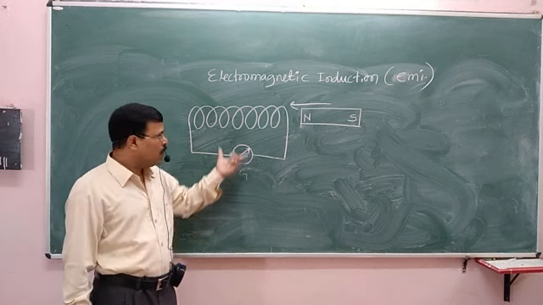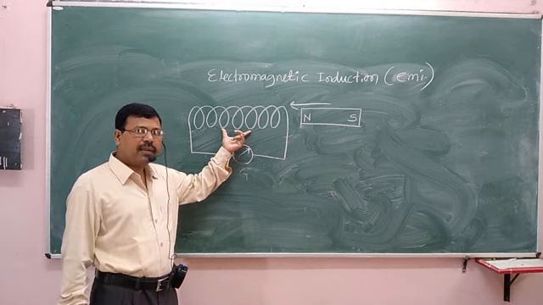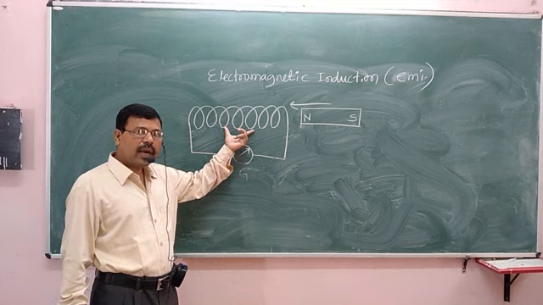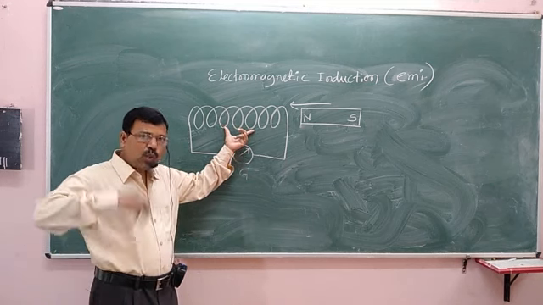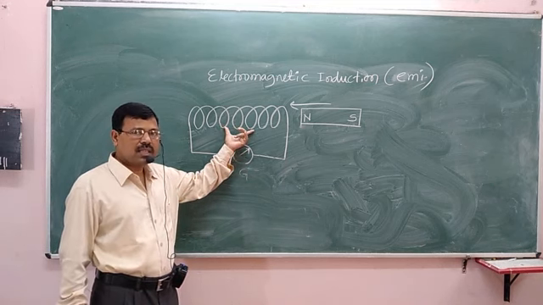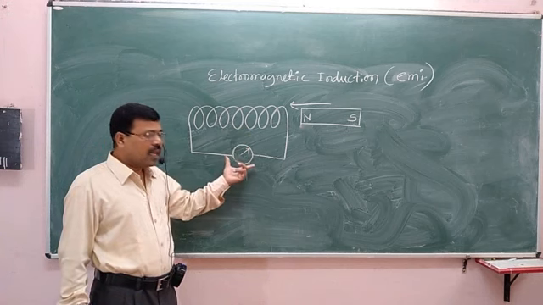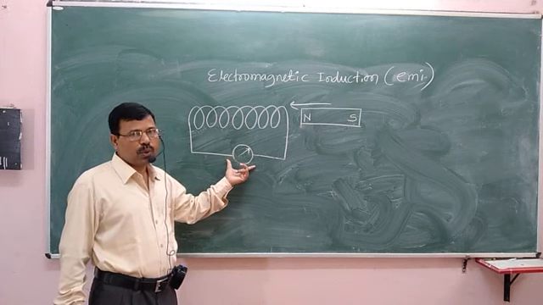I repeat, whenever the magnetic field associated with the coil changes, then an induced current is produced in the coil.